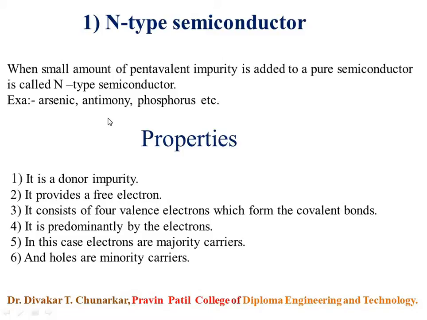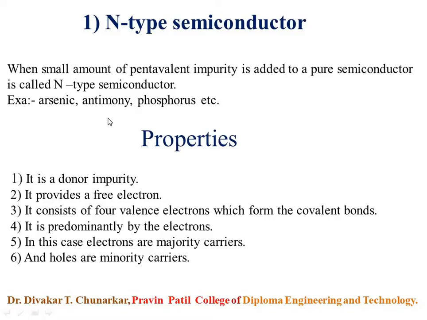The 5th electron of the arsenic atom does not have a chance to form a covalent bond.